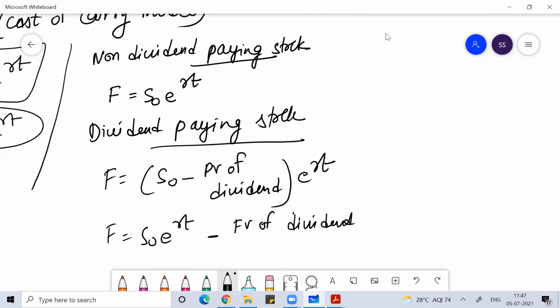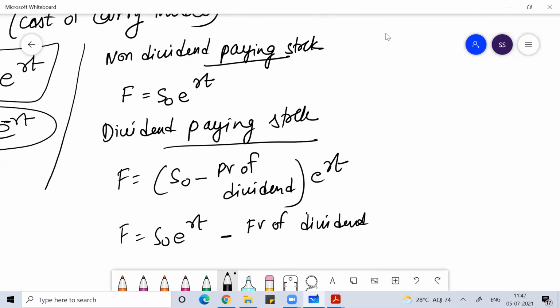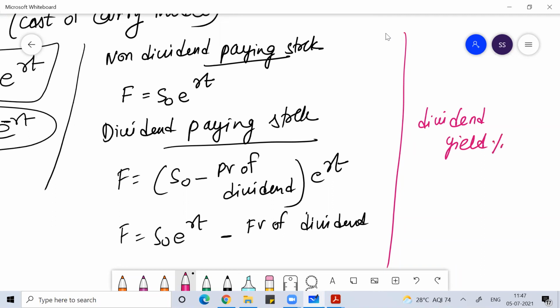Probably dividend is not something we should look for whenever we invest in the stock market, because payment of dividend to the shareholder is not a compulsion for the company. If the company wants, they'll give, otherwise they will not give dividend. Those investors who look for dividend as a return, that we call dividend yield.